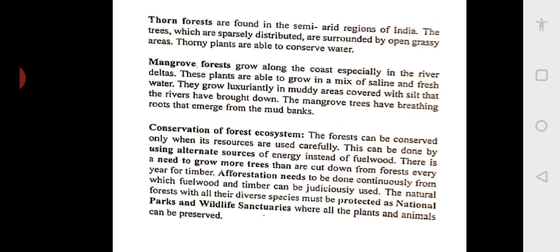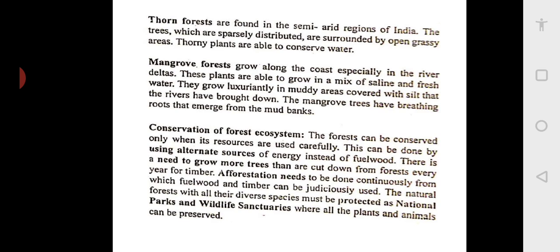One measure is to use alternate sources of energy instead of fuel wood. As you are aware, fuel wood is cut, taken, dried and subsequently used as fuel. Instead of that, we are now supplying LPG, so that LPG can be used as an alternate fuel instead of wood. Secondly, there is a need to grow more trees. Whatever deforestation has been done, cutting of trees in the forest, we should do afforestation so that we grow more trees. That is known as afforestation.